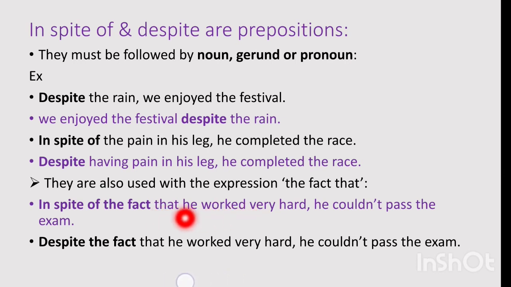He, subject, worked, verb. So in spite of the fact that he worked very hard, he couldn't pass the exam. Despite the fact that he worked very hard, he couldn't pass the exam. So don't get confused here. It means in spite of and despite are prepositions and they are followed by a phrase. यहाँ पर हमने in the last two examples, in spite of the fact that he worked very hard, he couldn't pass the exam. Actually, it is followed by a clause. But clause कौन सा है? That के बाद, क्योंकि conjunction यहाँ क्या लगा दिया हमने? That लगा दिया. Alright, so move ahead.